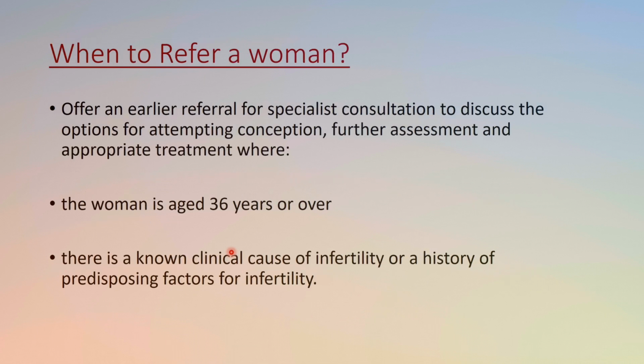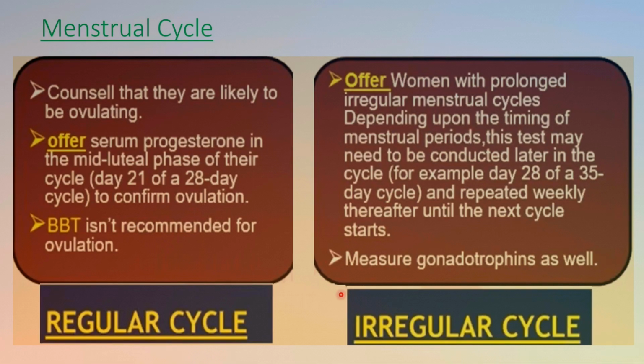Okay, and when to refer a woman: offer earlier referral to specialist consultation to discuss the options for attempting conception, further assessment and appropriate treatment where the woman is age 36 or over, and there is a known clinical cause of infertility or a history of predisposing factors for infertility.